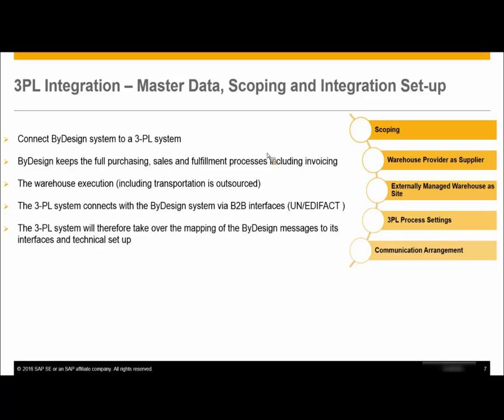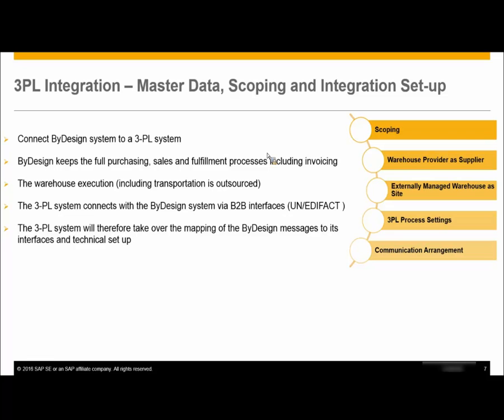The last will be the communication arrangements. This is the prime part of the integration setup, because a communication arrangement is a bridge between your business partnering system and your external WMS system. WMS is nothing but the warehouse management system at your 3PL provider site.